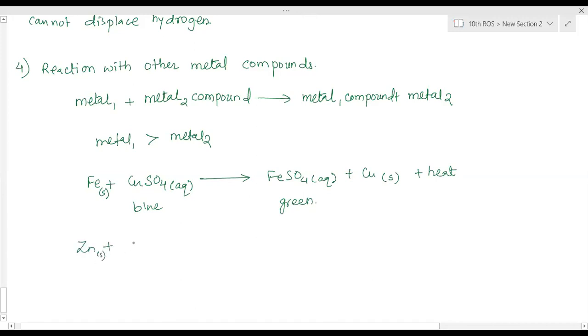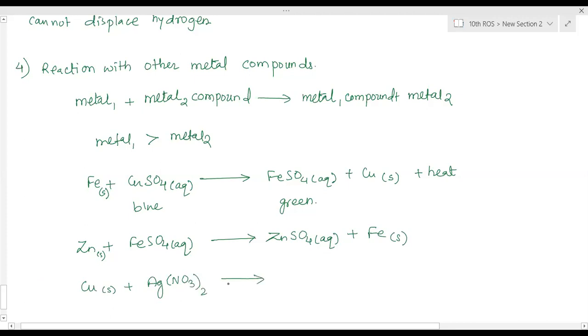Zinc in solid state combines with iron sulfate in the aqueous state. Always these compounds should be in aqueous state. So zinc forms zinc sulfate in aqueous state, plus iron will be left behind in the solid state. Copper combines with silver nitrate. It forms copper nitrate plus silver. This is in the aqueous state, this is in the solid state.